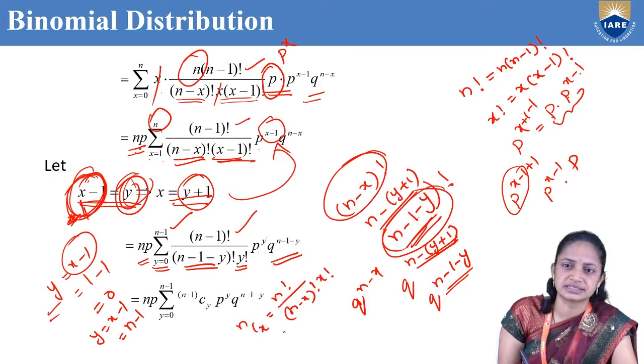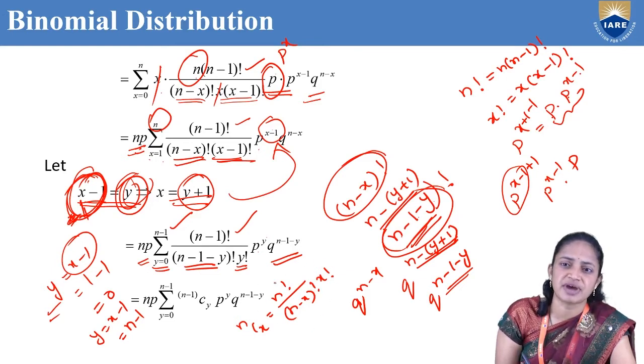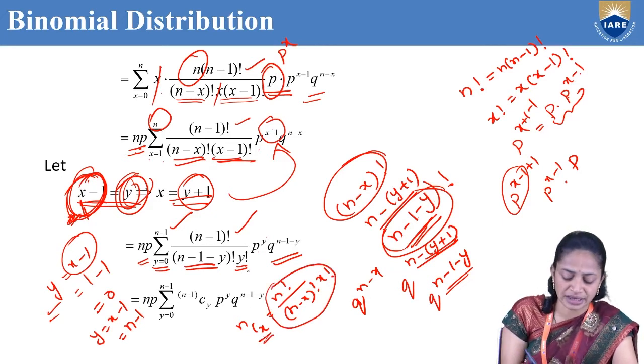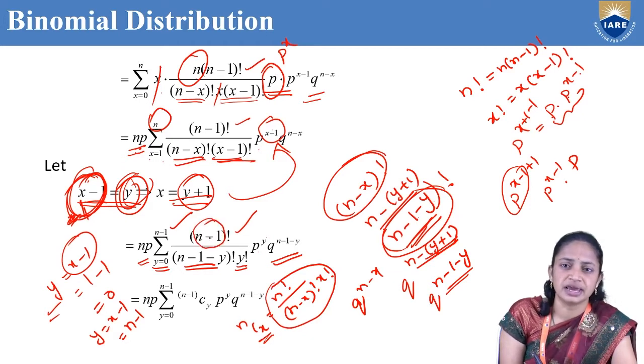So n factorial divided by n minus x factorial into x factorial can be written as NCX.